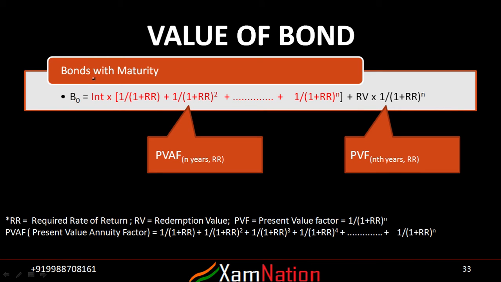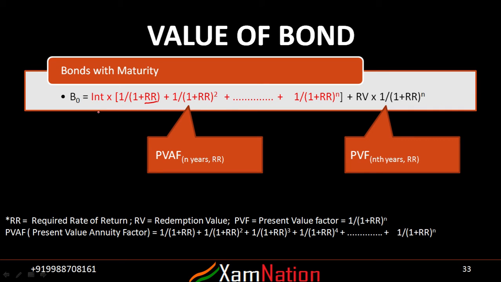Now we look at how the value of a bond is calculated. It is simply the present value of the cash inflows from the bond along with the maturity value. You simply take whatever interest you are getting over time, discount it with the appropriate discount factor, and you will get the bond value.